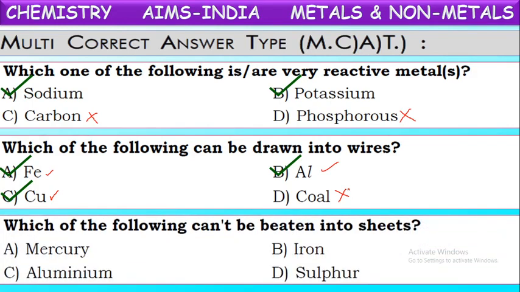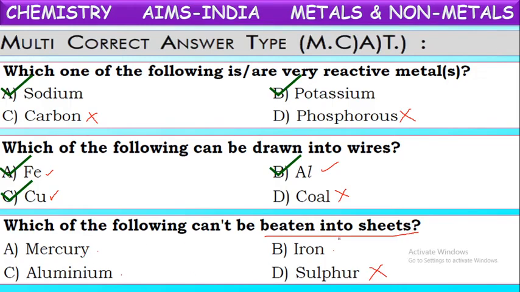Next, which of the following cannot be beaten into sheets? The property by which metals can be beaten into sheets is called malleability. This malleability is also one of the properties of metals only. So identify the metals among these. Mercury is a metal, aluminium is a metal, iron is a metal. Sulfur, being a non-metal, cannot be beaten into sheets.